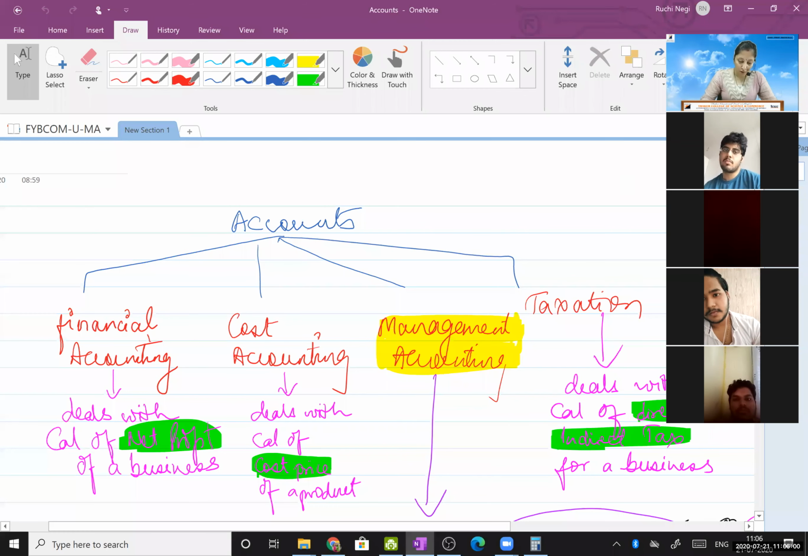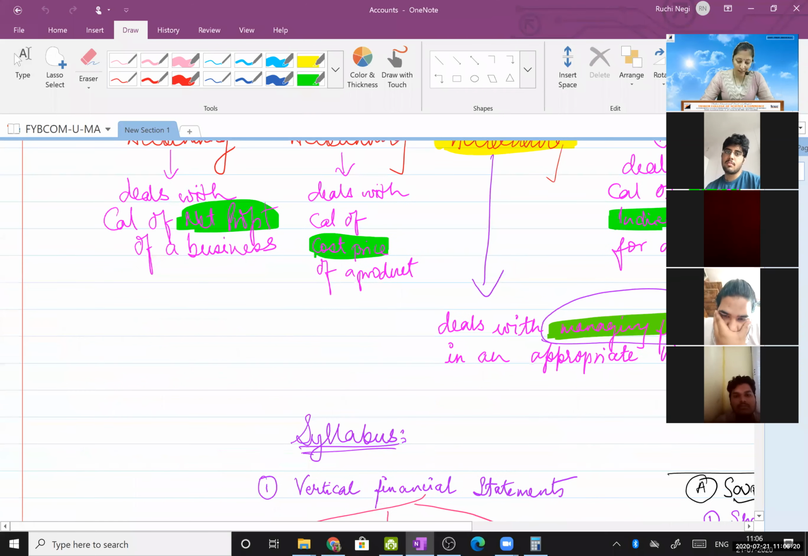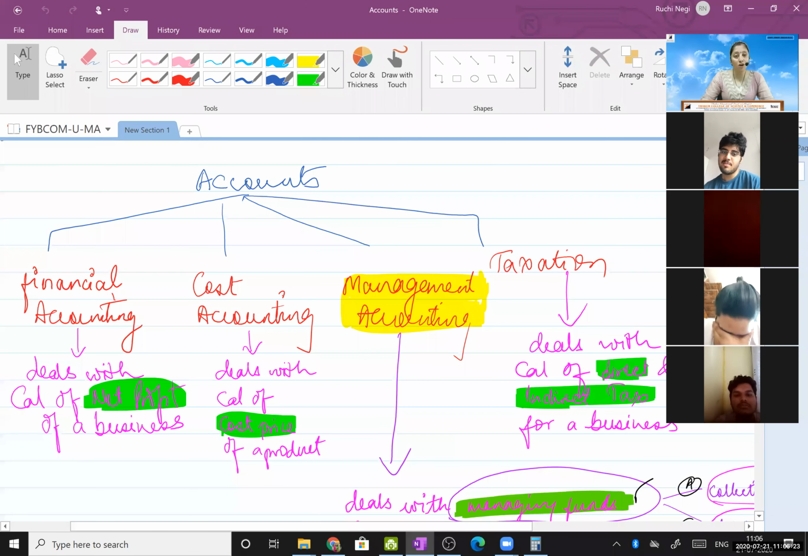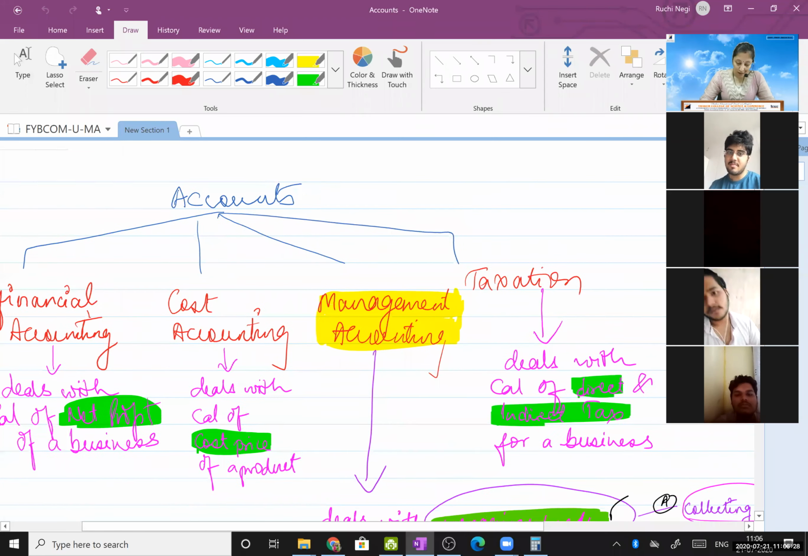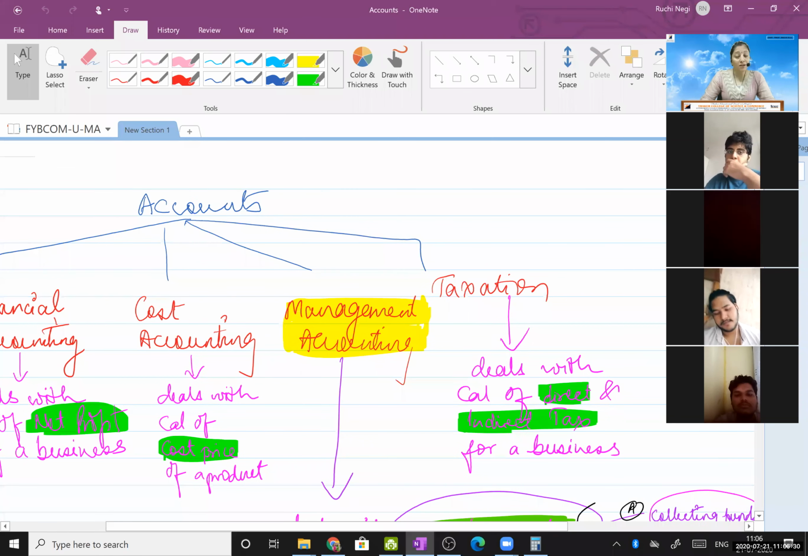I had told you accounts is divided into four parts: financial accounting, cost accounting, management accounting, and taxation. Financial accounting, which you have been doing since 11th standard, deals with calculation of net profit of a business. Cost accounting deals with calculation of cost price of a product which a manufacturer produces. Taxation deals with calculation of direct and indirect taxes for a business.